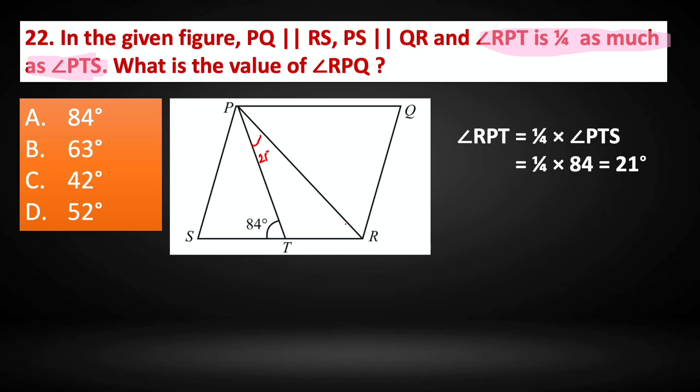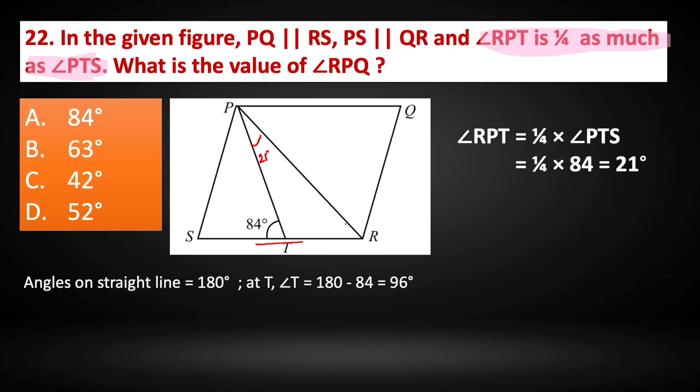Angles on a straight line, we know that it makes 180 degree. Now here, what is the straight line that we have here? So this is a straight line. So here angles on a straight line is 180 degree. So if this is going to be 84 degree, then what will be this? That is 180 minus 84, that is 96. So now we have 96 degree.